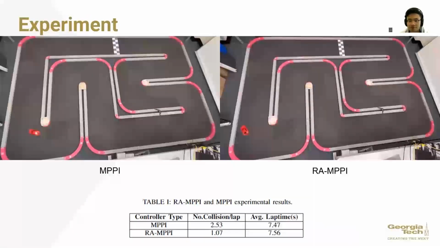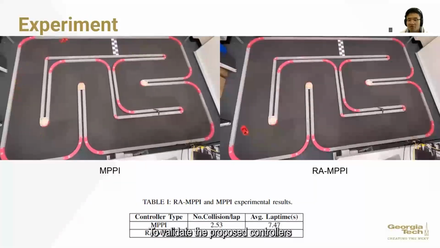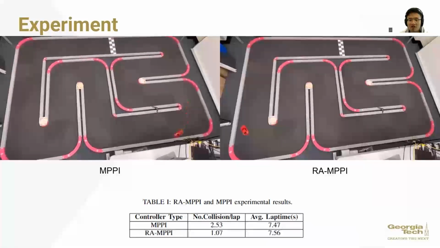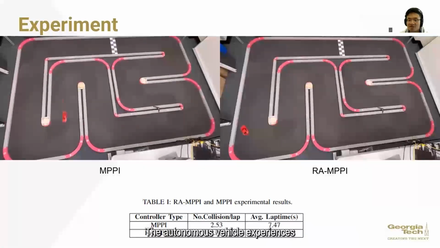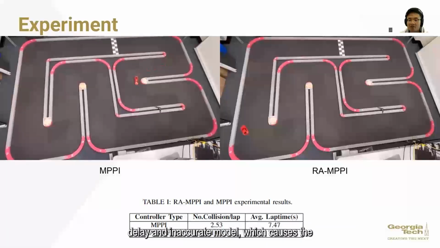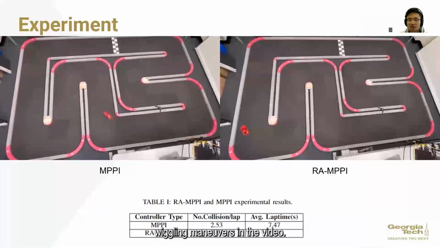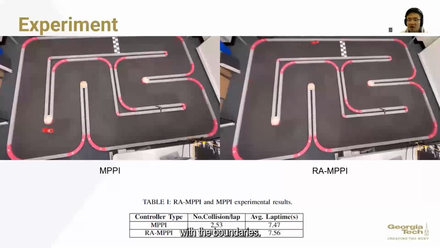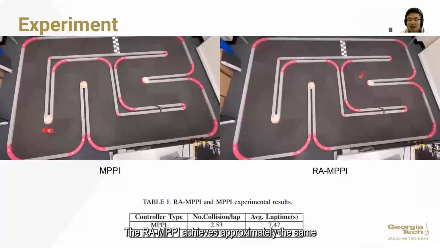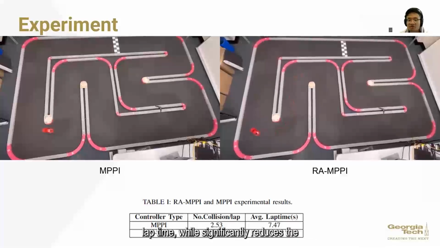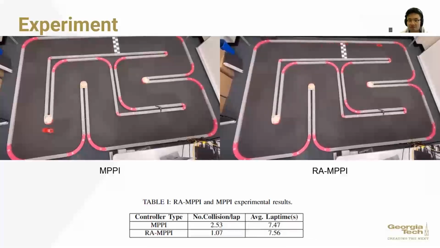To validate the proposed controller's real-world performance, we also run experiments on the real car. The autonomous vehicle experiences real-world disturbances, such as control delay and inaccurate model, which causes the wiggling maneuvers in the video. We can see that the MPPI frequently collides with the boundaries. The RAMPPI achieves approximately the same lap time, while significantly reducing the number of collisions.